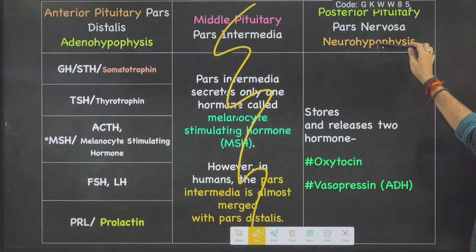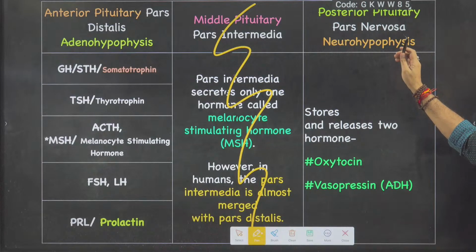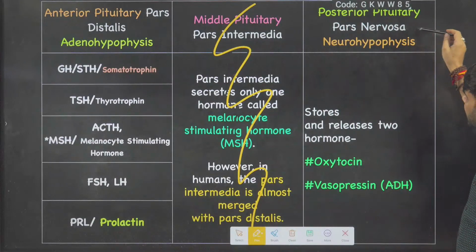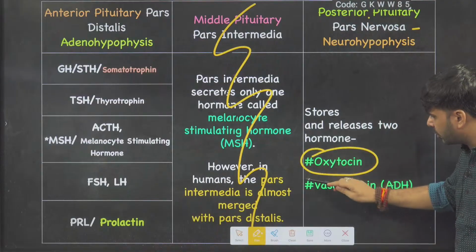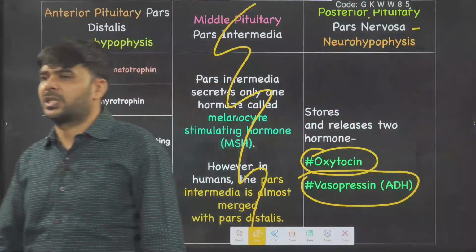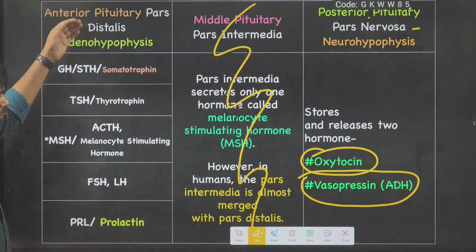Time is not up, okay. Posterior pituitary, pars nervosa it is also called, leave it. Posterior pituitary, how many hormones? Oxytocin and vasopressin. Easy, everyone. Then go to the anterior pituitary.